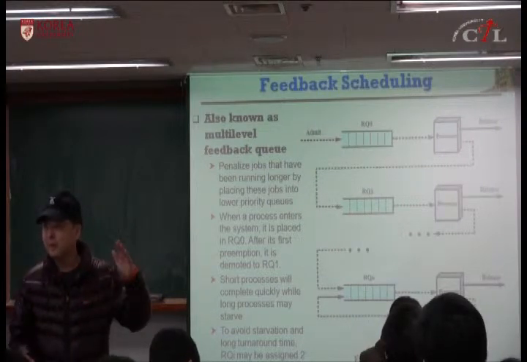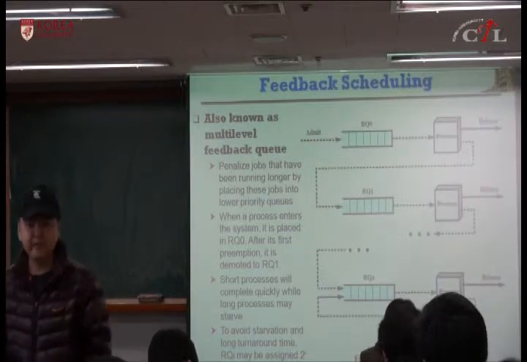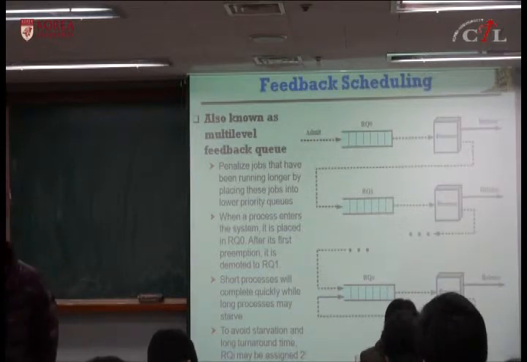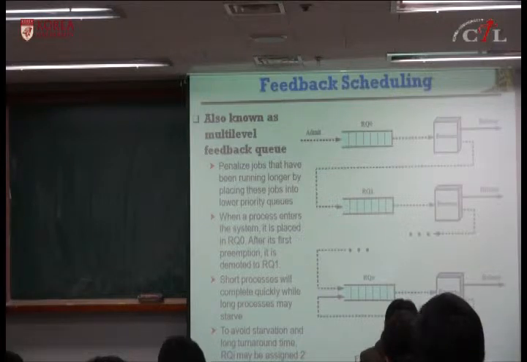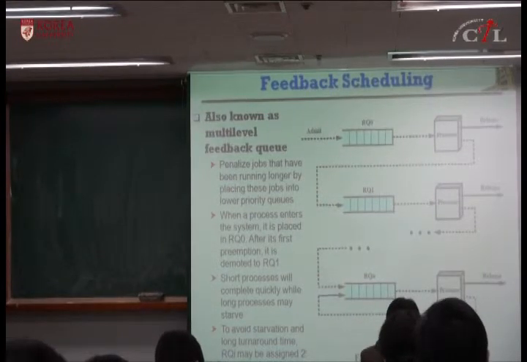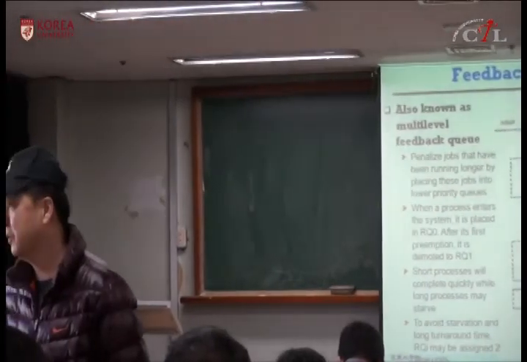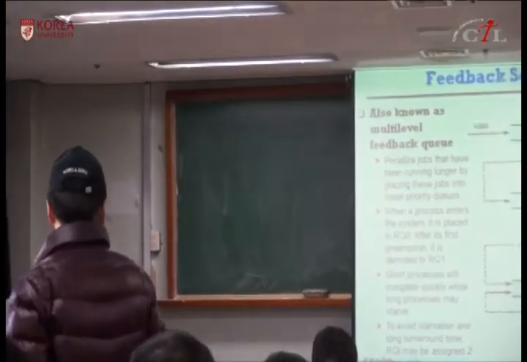Because of the finite number, you cannot have too much time. So eventually, maybe a process with long service time will get stuck in the lowest priority queue, even though it gets assigned more time for execution, right?